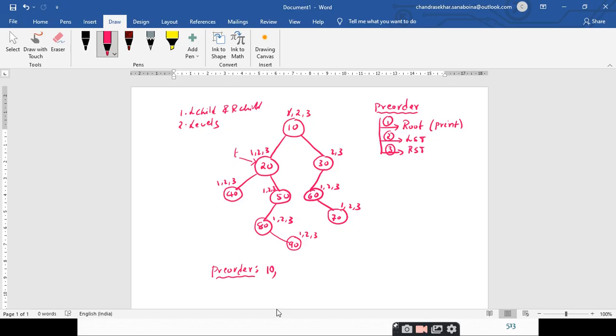What is the left subtree of 10? It's not just 20, 20 is the root of the left subtree. But when you consider the left subtree of 10, you have to consider all these nodes. So the left subtree of 10 is 20, 40, 50, 80 and 90. Similarly, what is the right subtree of 10? 30, 60 and 70, right?